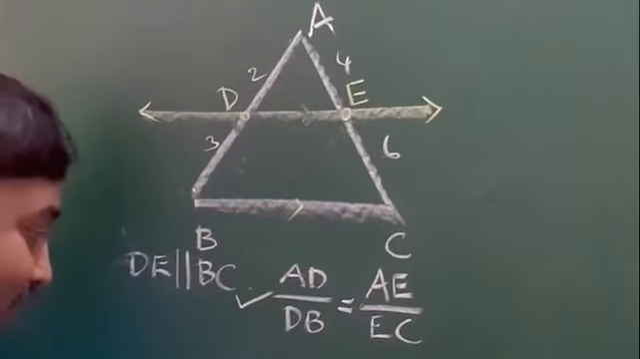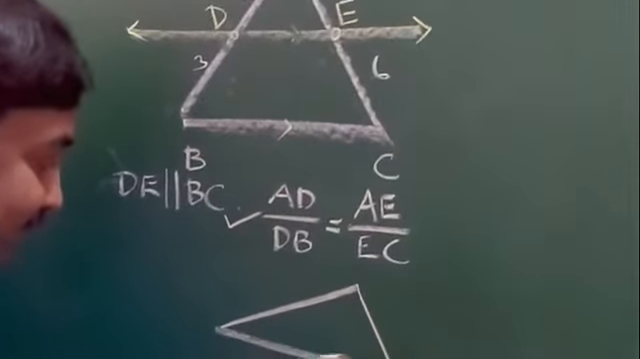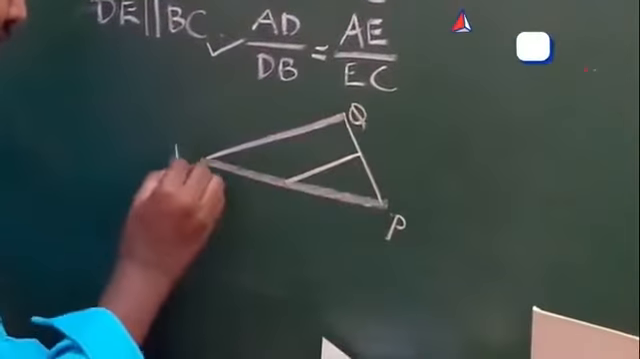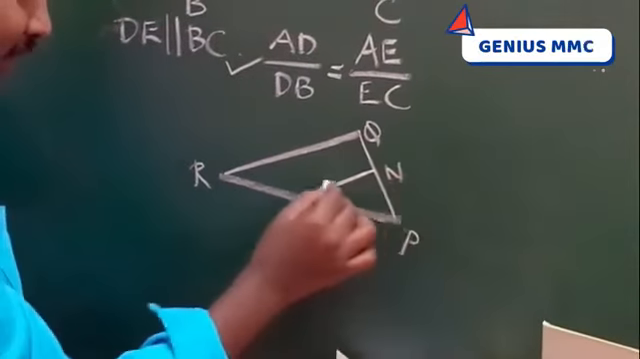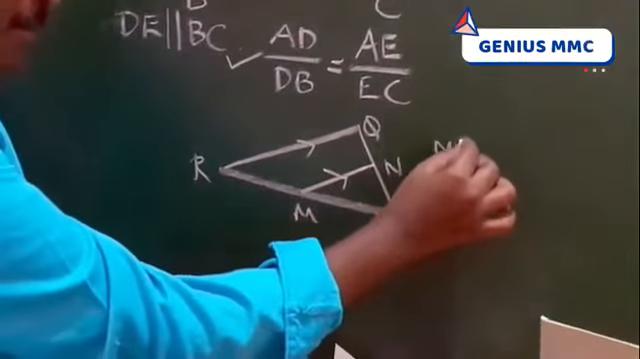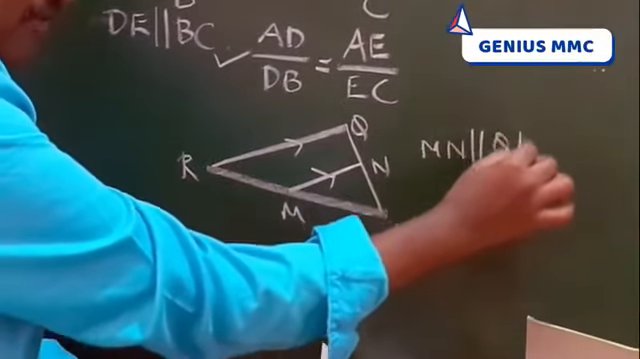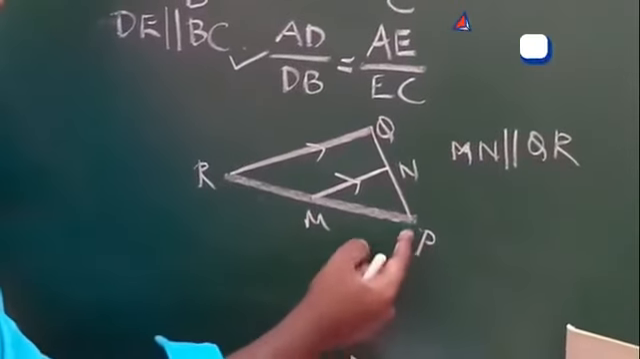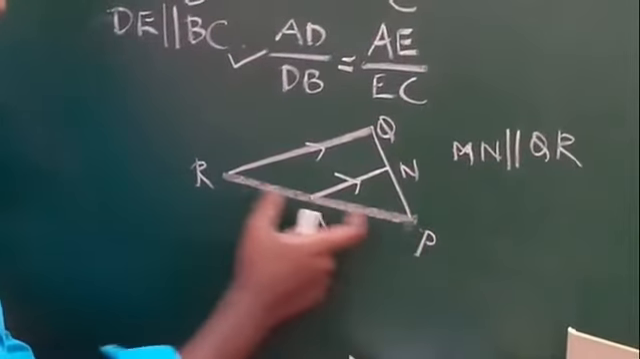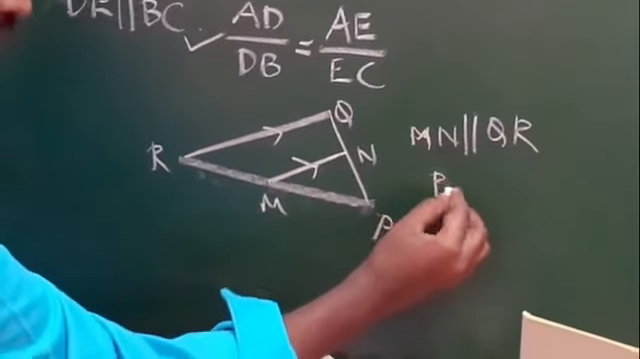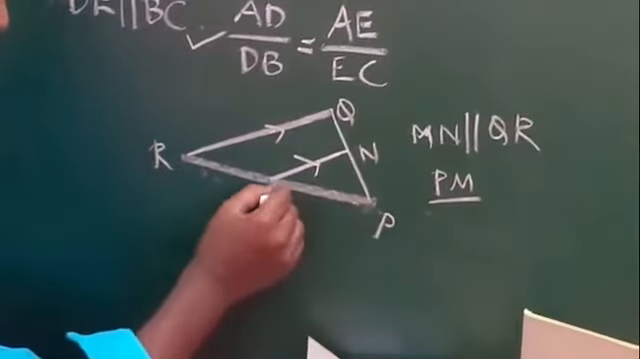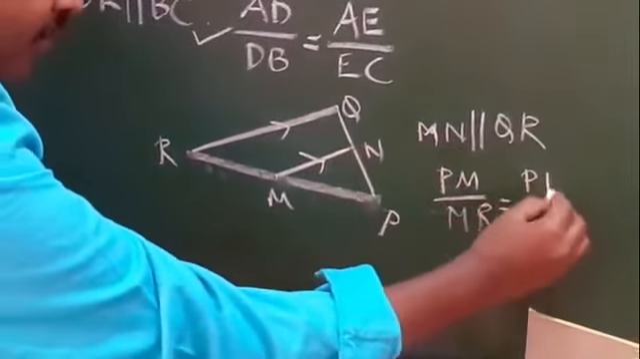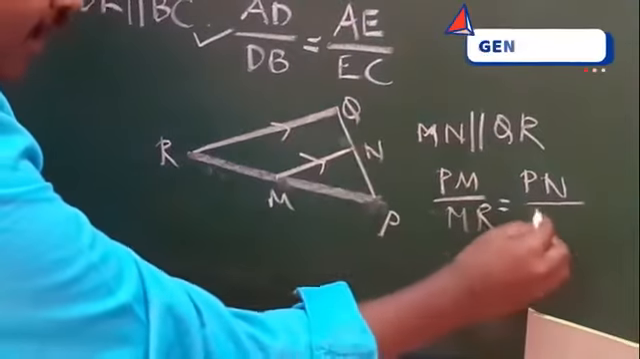Okay students, can you tell the formula for this triangle? Here P, Q, R, M, N. Here MN is parallel to QR. Now, which sides are going to be proportional? The same ratio means PM by MR is equal to PN by NR.